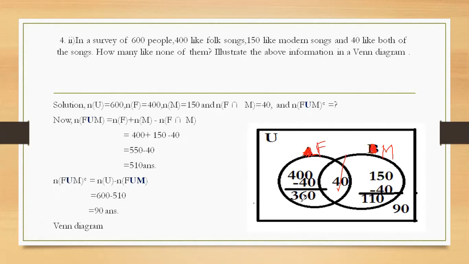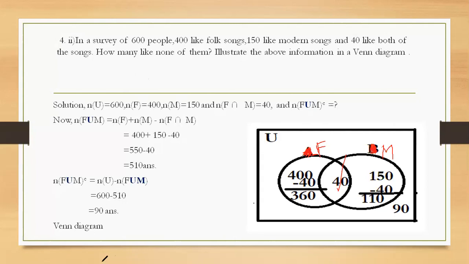How many like only modern song? 150 minus 40, 110. Then outside, how many are there who don't like folk song and modern song also? 90. Write them outside.